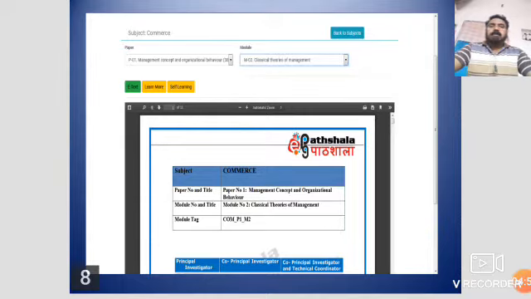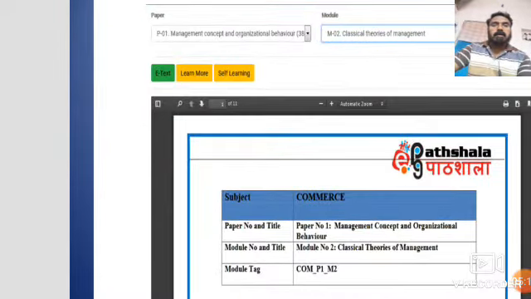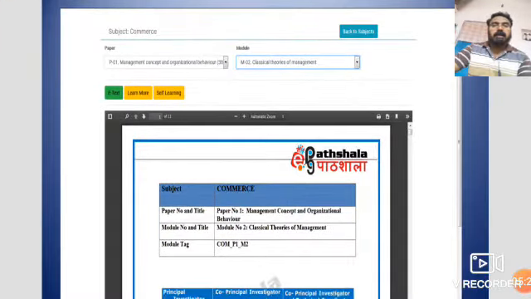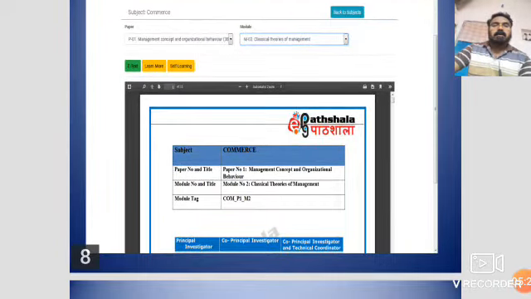That slide will also display all the chapters, paper coordinator, reviewer, content writer, etc. If you click the self-learning box, the third one in yellow color, it will show the complete recorded video of the particular chapter.